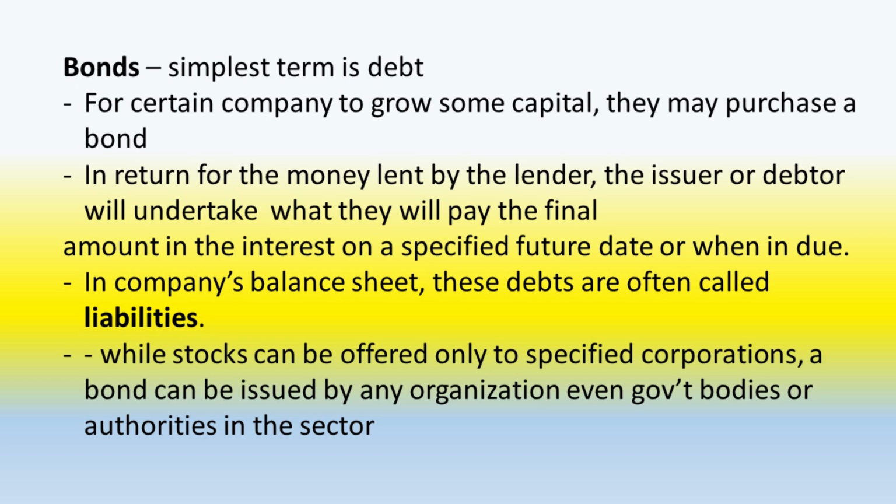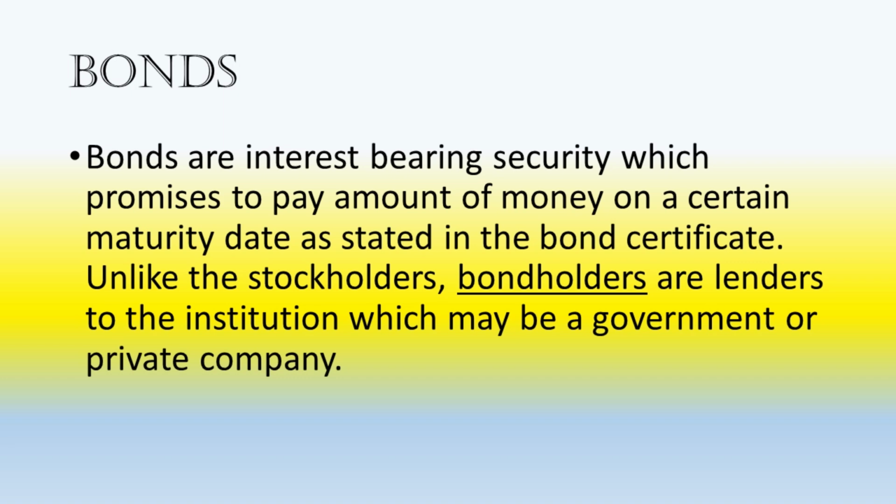While stocks can be offered only by specified corporations, a bond can be issued by any organization, even government bodies or authorities in the sector. Bonds are interest-bearing securities which promise to pay an amount of money on a certain maturity date as stated in the bond certificate. Unlike the stockholders, bondholders are lenders to the institution, which may be a government or private company.